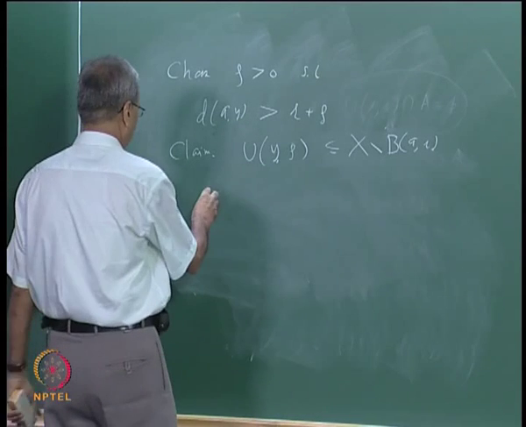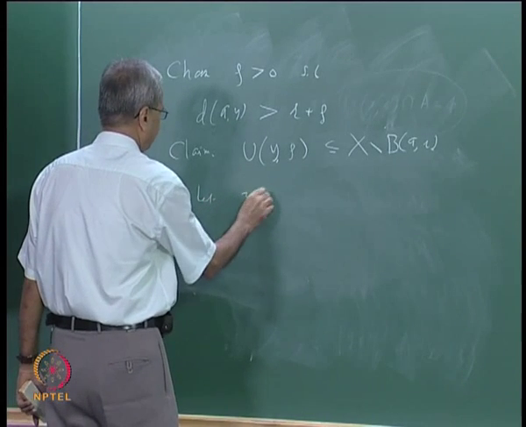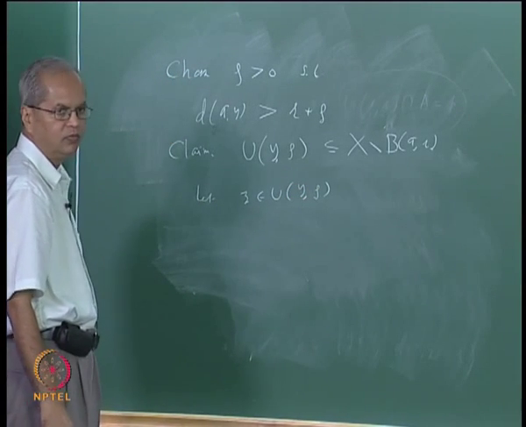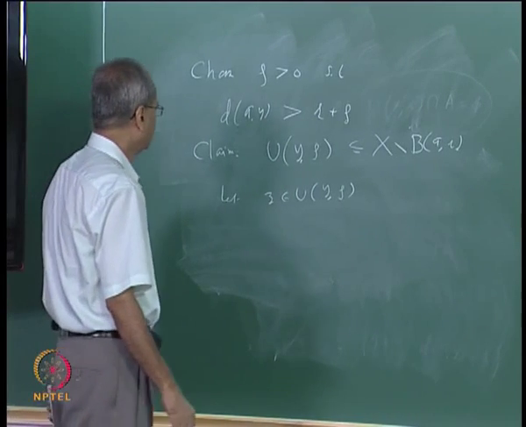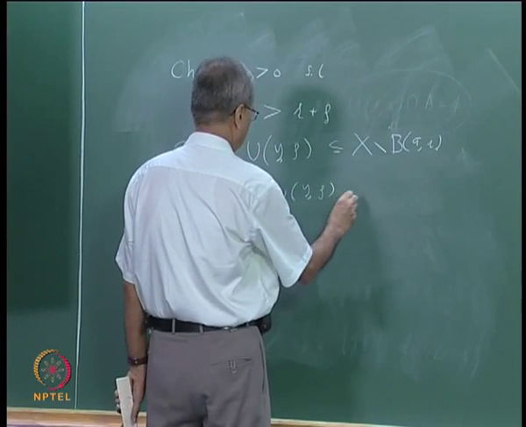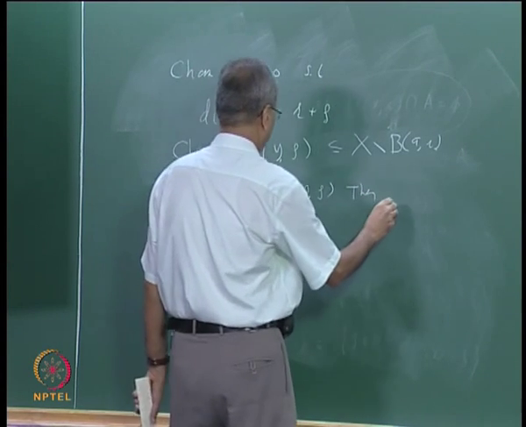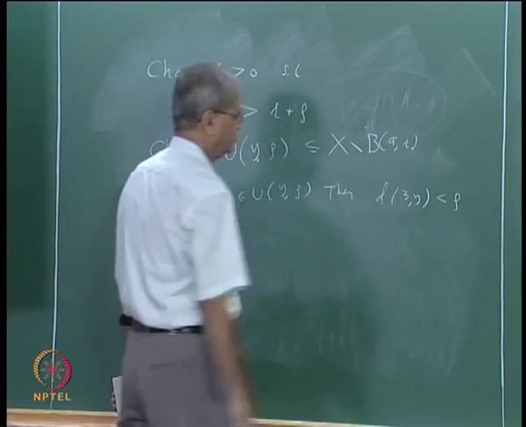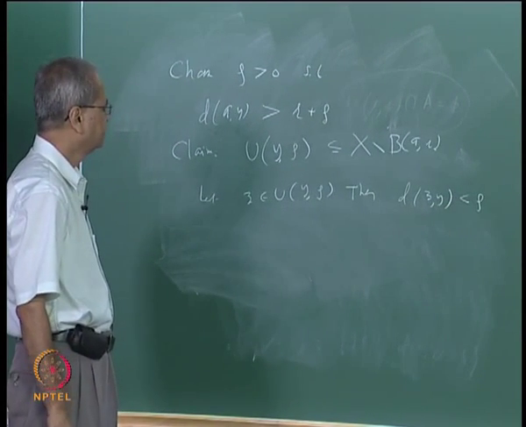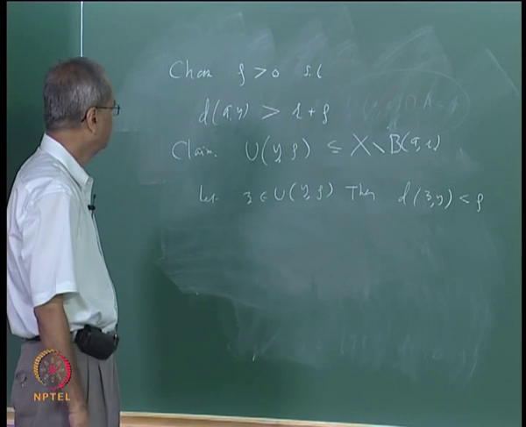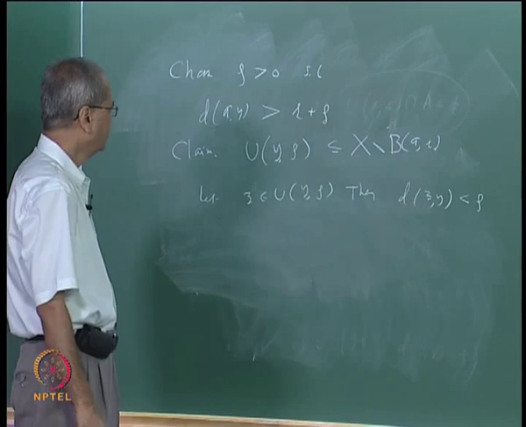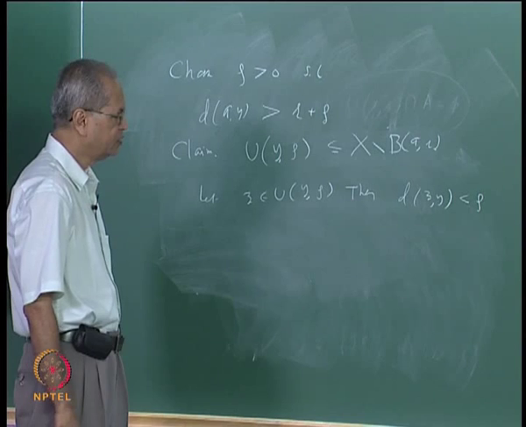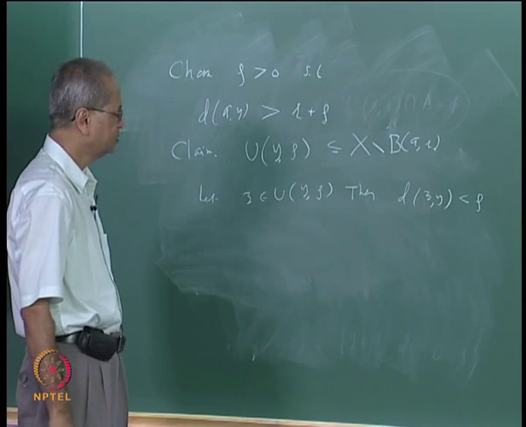So suppose I call that point z, let z belong to U(y, rho). Then d(z, y) is strictly less than rho. Then what is it that we need to show? That d(z, a) is strictly bigger than r, that is what we need to show. Does it follow from this?